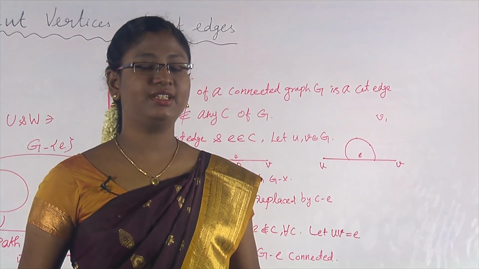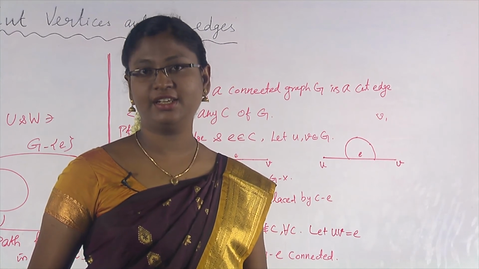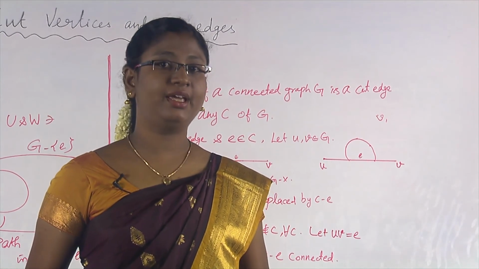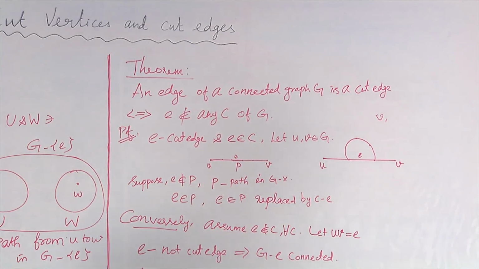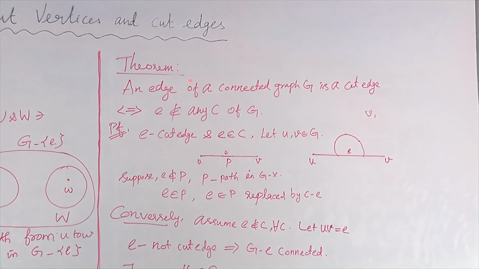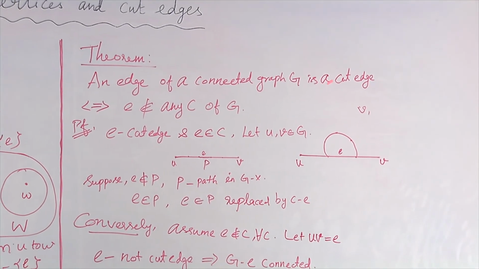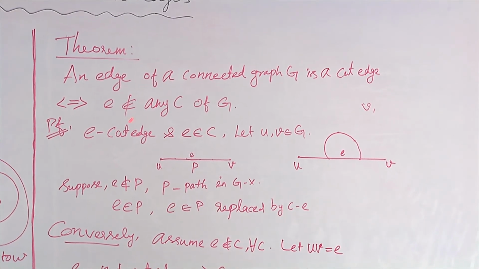Now we are going to see another theorem which tells us the necessary and sufficient condition for an edge to be a cut edge in a connected graph. So the statement is: an edge e of a connected graph G is a cut edge if and only if e does not belong to any cycle, any cycle C of G.